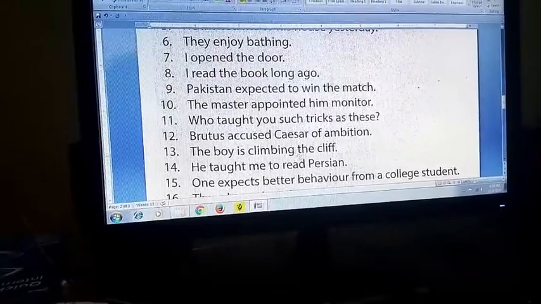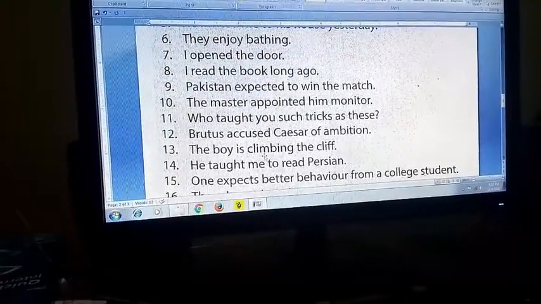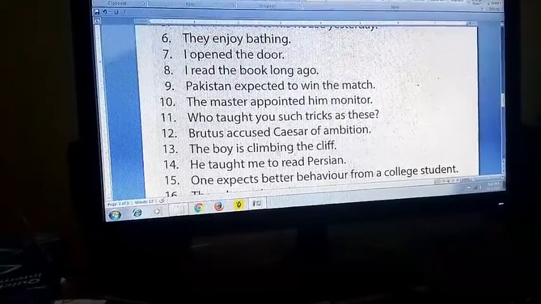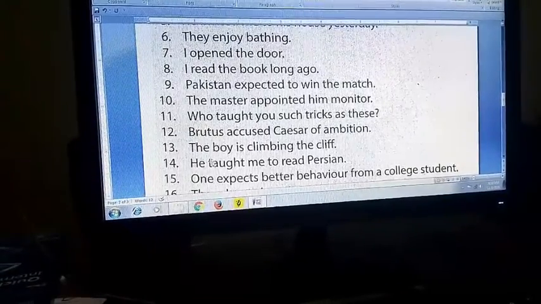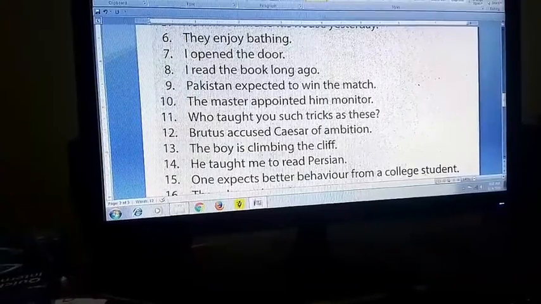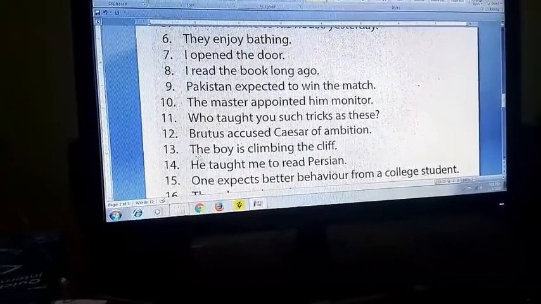The boy is climbing the cliff. It is in the present continuous tense. So that ing has to come in the answer also. So the cliff is being climbed by the boy.